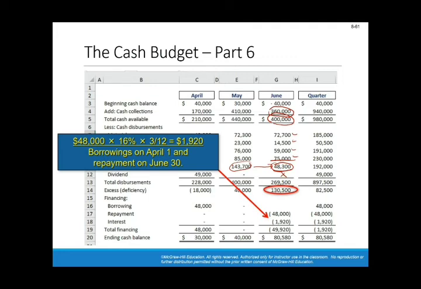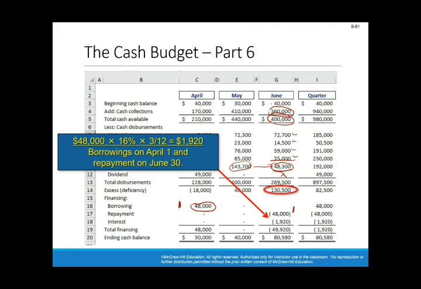$130,500. Now we need to repay the loan that we took in April. Remember that we borrow at the beginning of the first month, and pay at the end of the last month in the quarter.